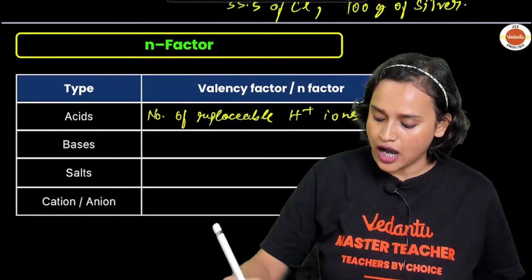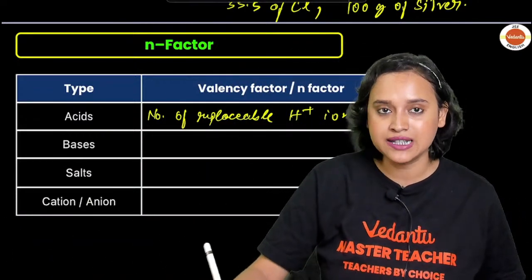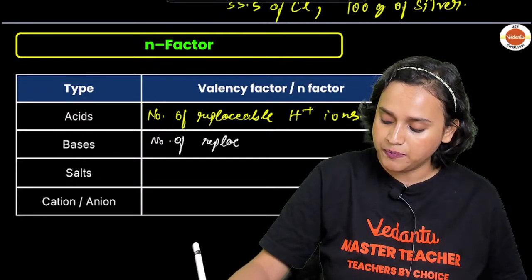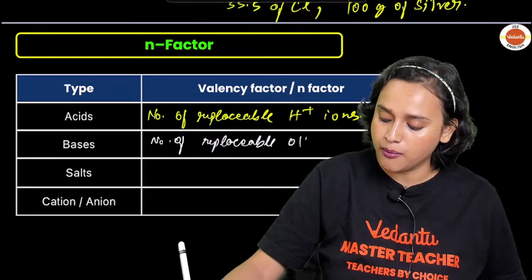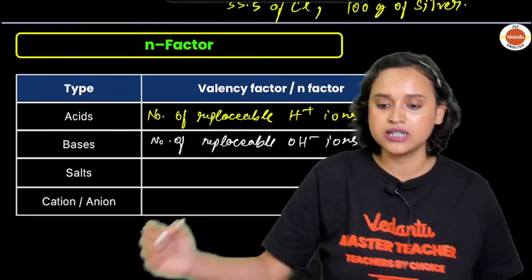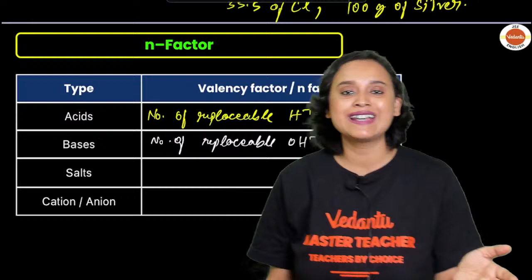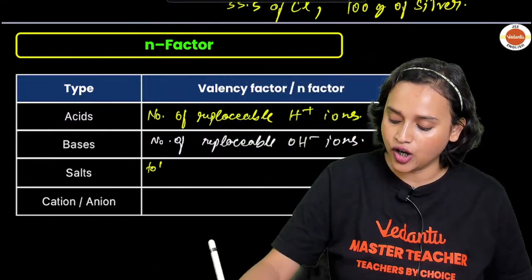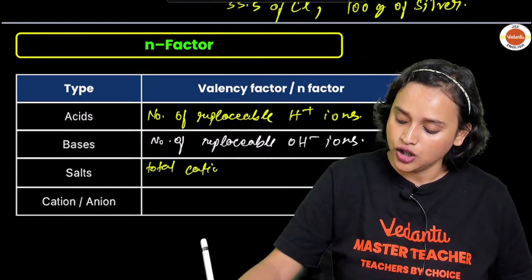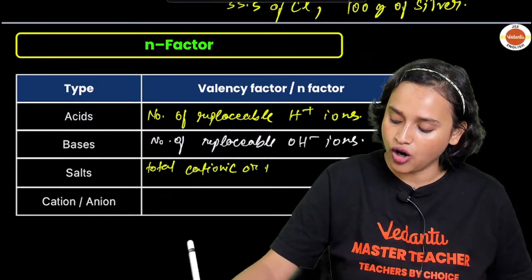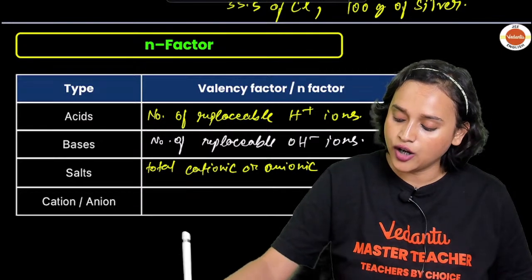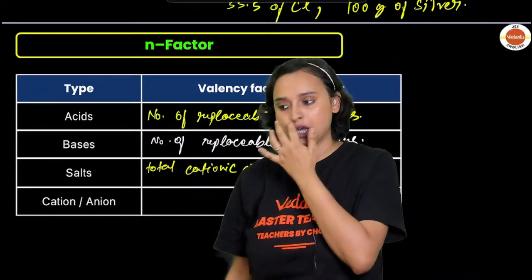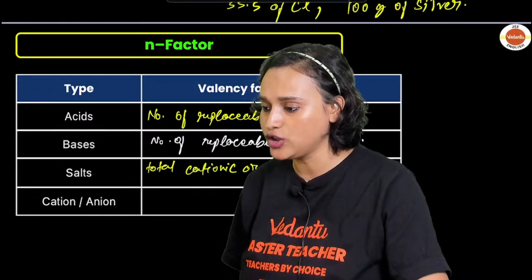Now for bases, what is it? For bases it is the number of replaceable OH minus ions. For salts, it is the total cationic or anionic charge. That is for salt, everybody. Very good if you have studied.